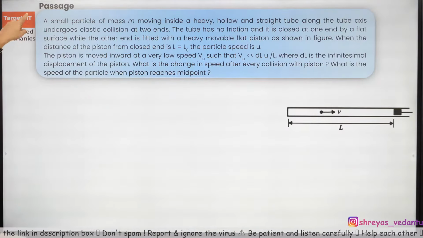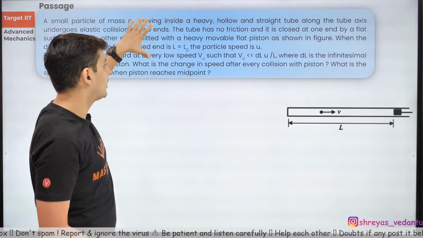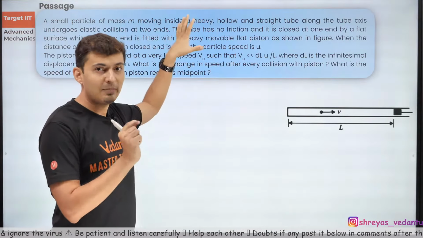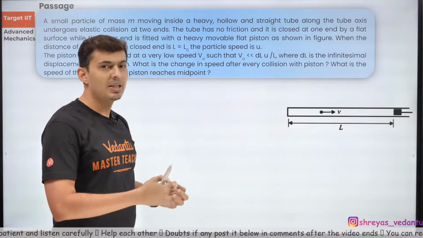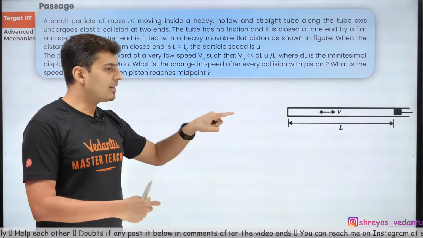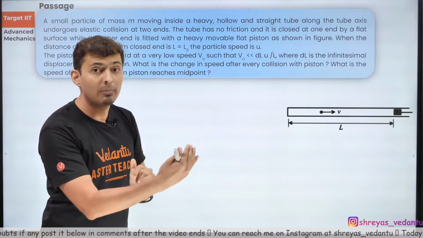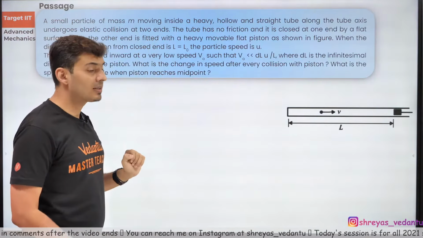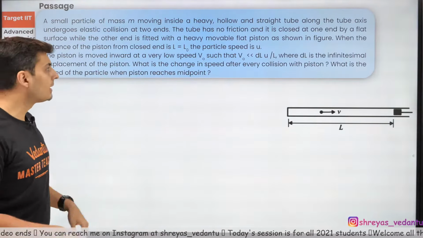So let's try and solve this. This is a passage question. Do you know what is a passage question? You will be given a piece of information and there can be 2 or 3 questions asked on it. The advantage of solving passage questions is that once you understand the scenario, all the questions can be solved easily, because they are all related to each other. If you get one answer, you will automatically get the second and the third. Probably one of them will be a step while you solve the question itself. So that's why it fetches you a lot of marks, provided you understand the entire scenario beautifully. Okay, let's try to do this.